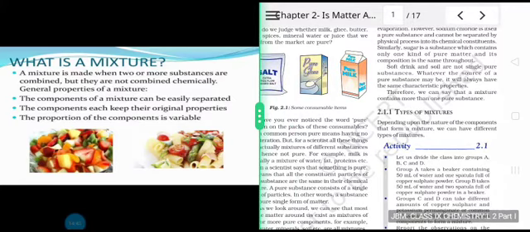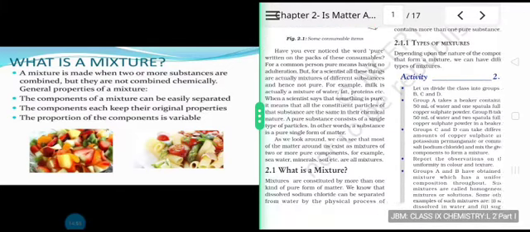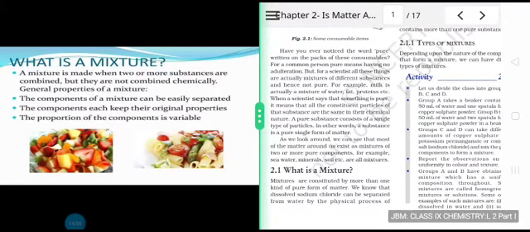Up till now, we have understood what is a pure substance. It is made up of only one type of particles. But when it comes to the category of mixture, it is made up of more than one kind of pure form of matter. So a mixture is made when two or more substances are combined, but they are not combined chemically. So that's the reason why the components of a mixture can be easily separated. The components each keep their original properties and the proportion of the components is variable.